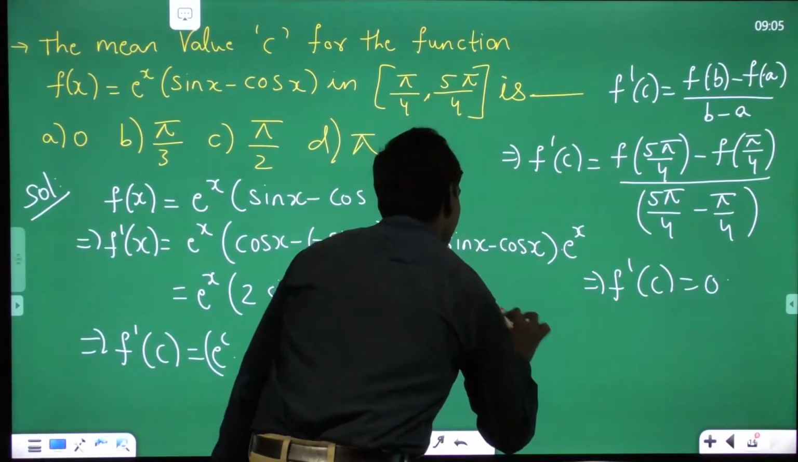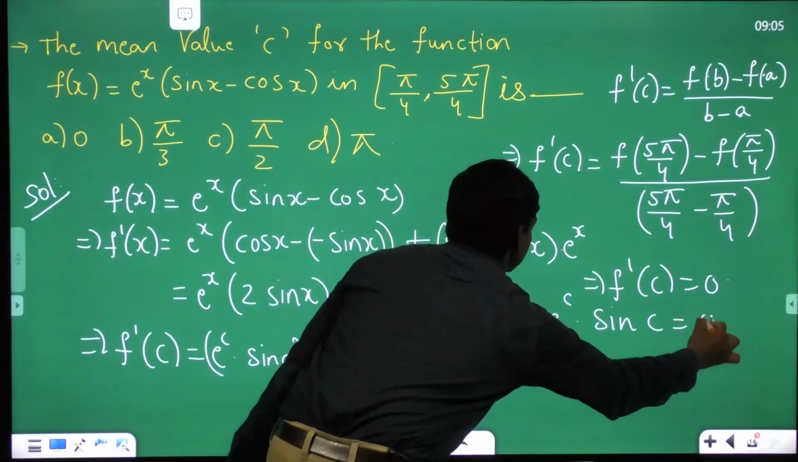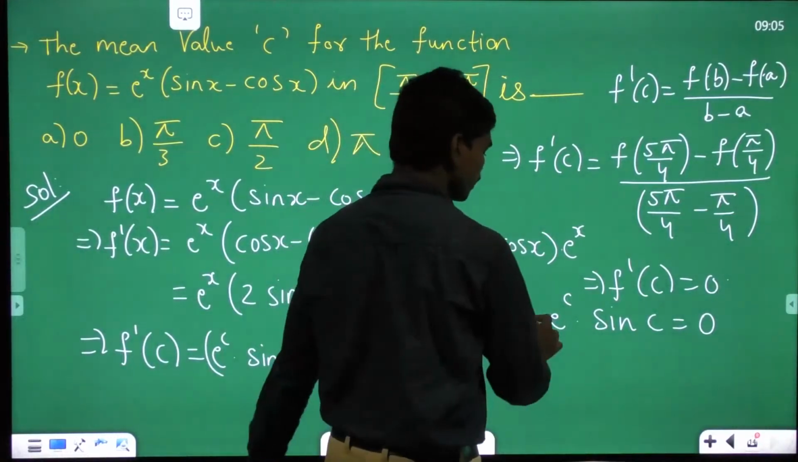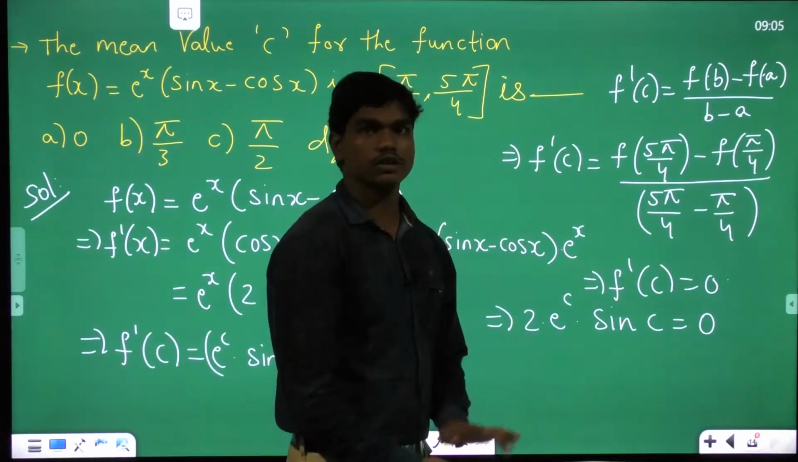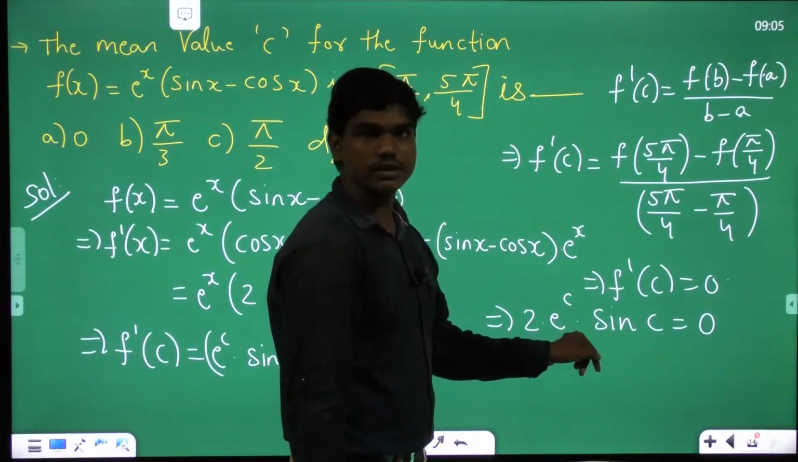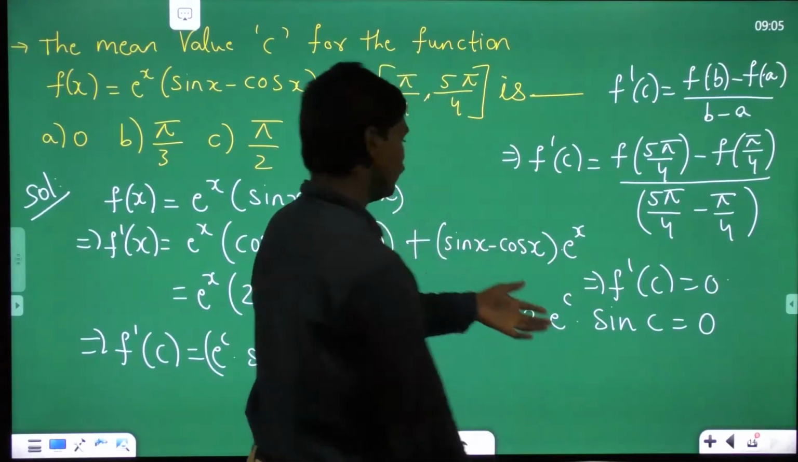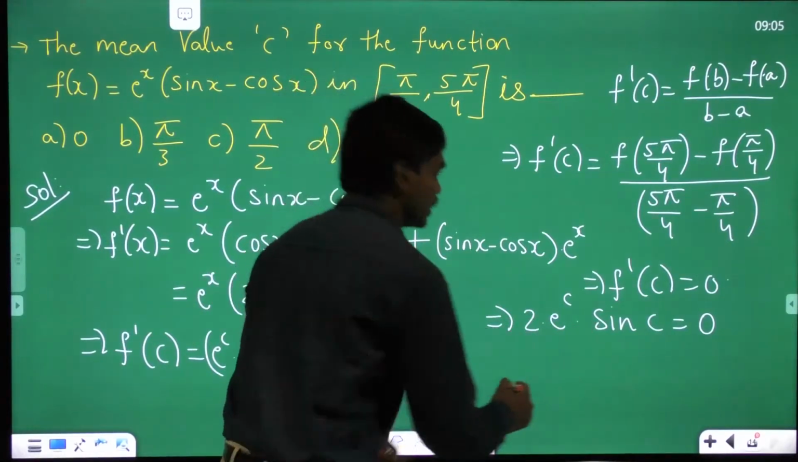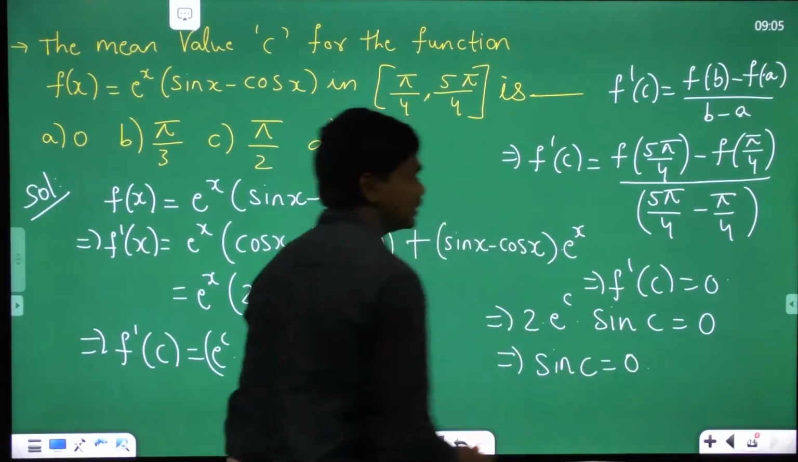So this implies 2 into e power c into sine c is equal to 0, because this is my f dash of c. Now one thing is very clear. This 2 is never 0. It's obvious. E power c is also never 0, because for e power c to be 0, c value should be minus infinity. Correct? But we are dealing only with some finite values of c. So since e power c can't be 0, the only thing that should be 0 is sine c is equal to 0.